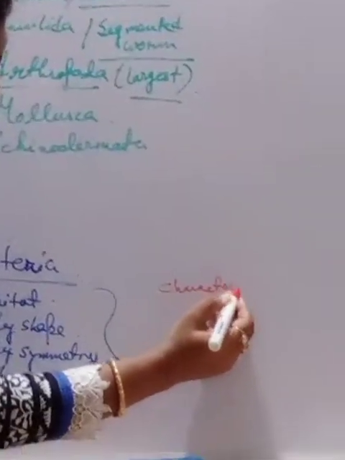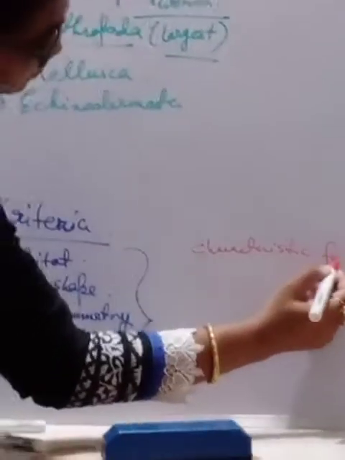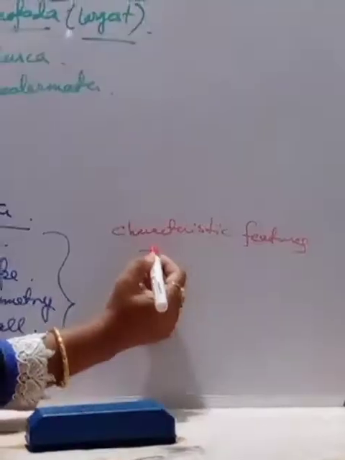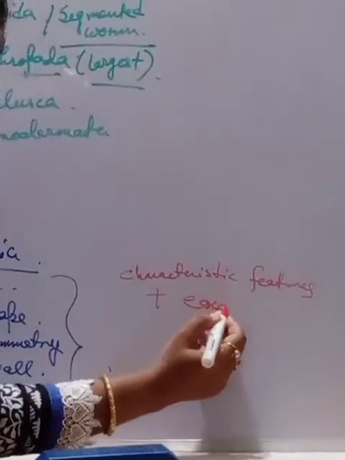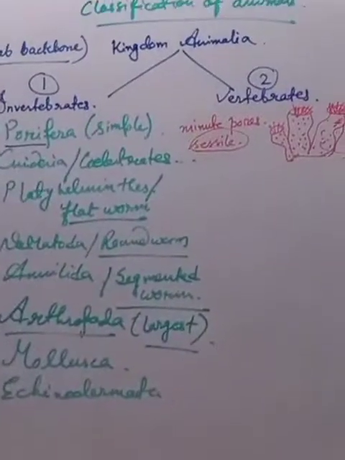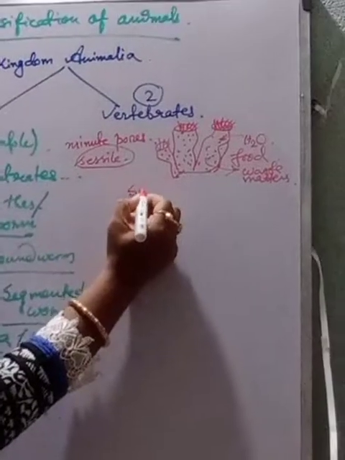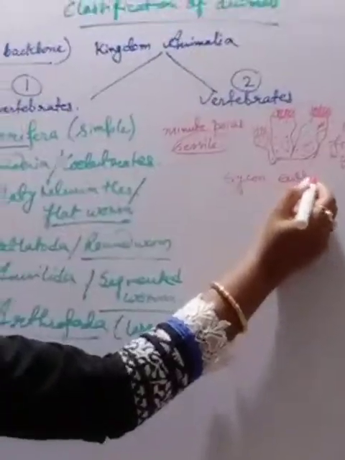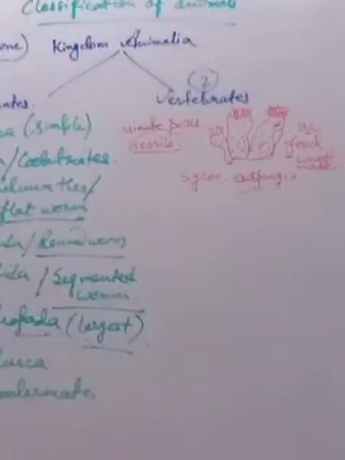Here, the most important thing that you have to read is the characteristic features of each group along with the examples. In the porifera group, we have the examples Sycon and Euspongia, that is the bathing sponge, bath sponge.